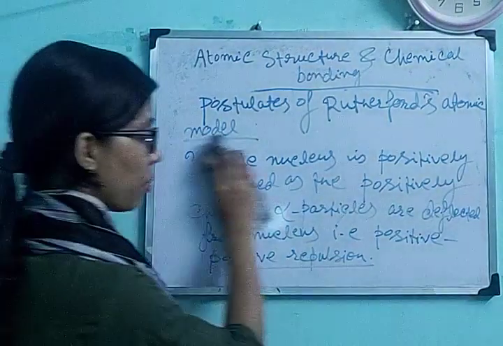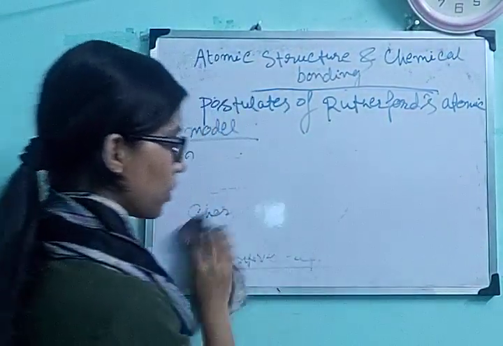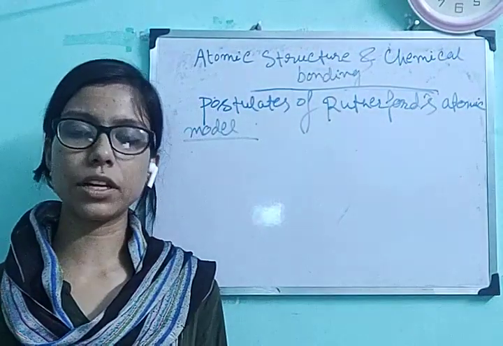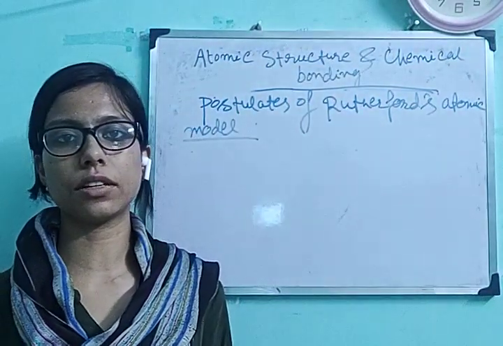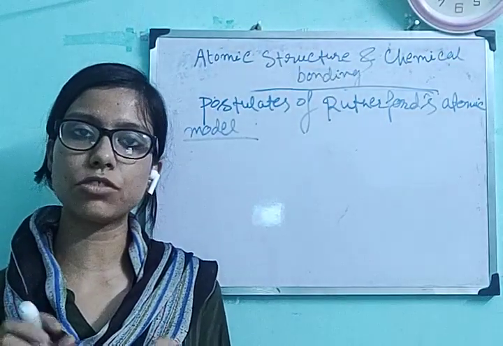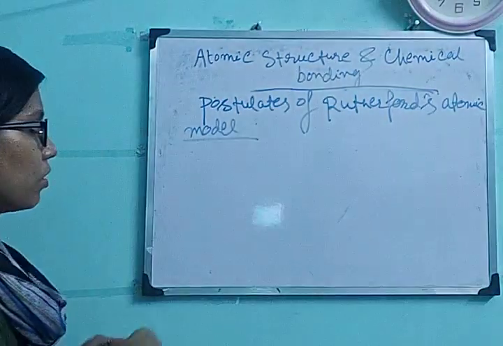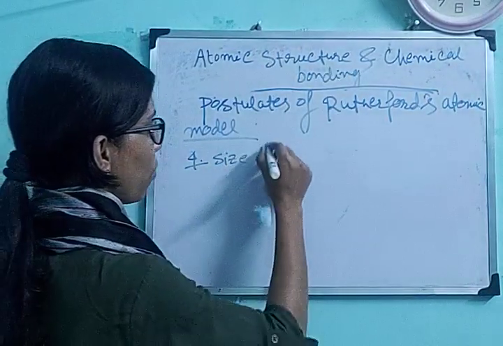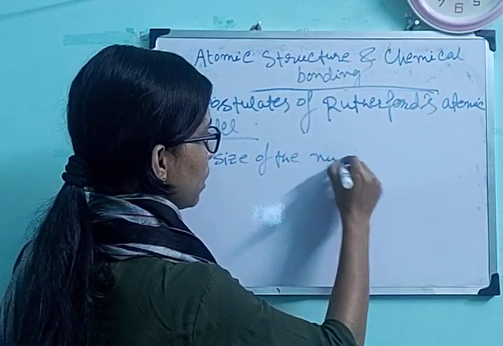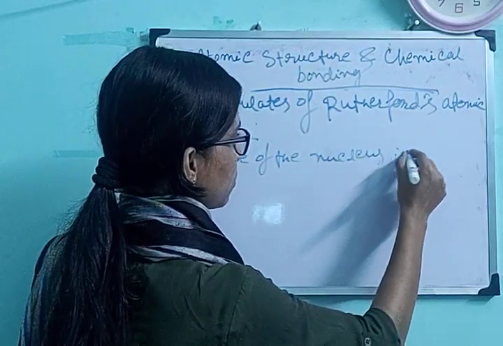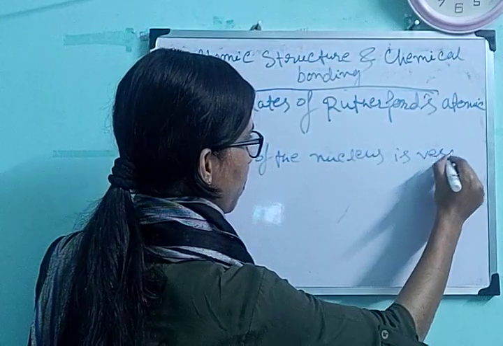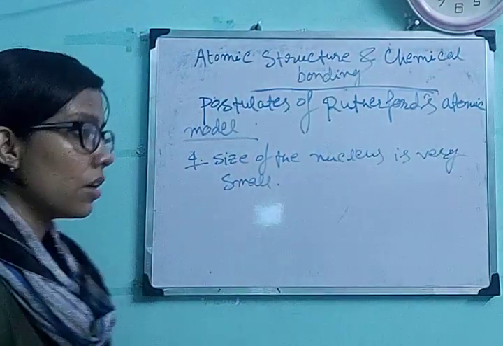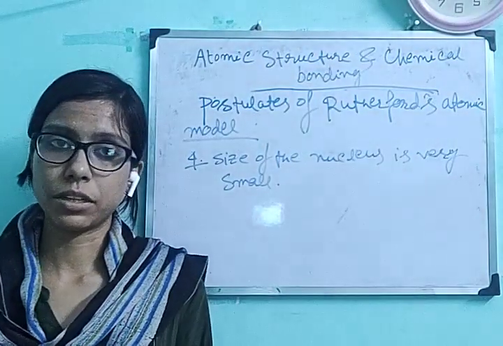And the fourth point is the nucleus is very small, obviously, because most of the alpha particles are going in a straight line, very few alpha particles are deflecting by the nucleus. That means the size of the nucleus is very small. So the fourth point is the size of the nucleus is very small.